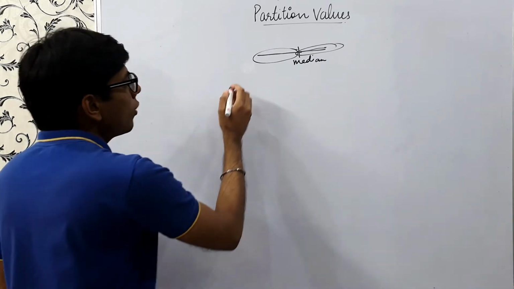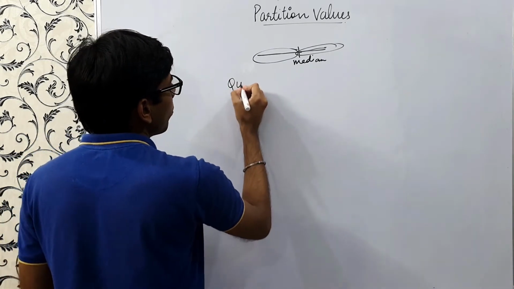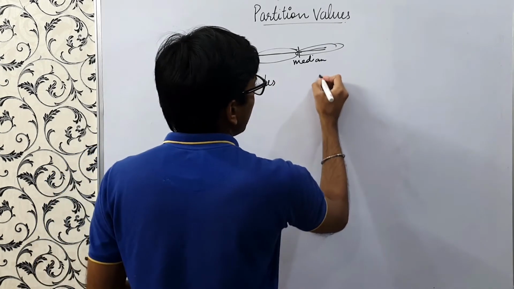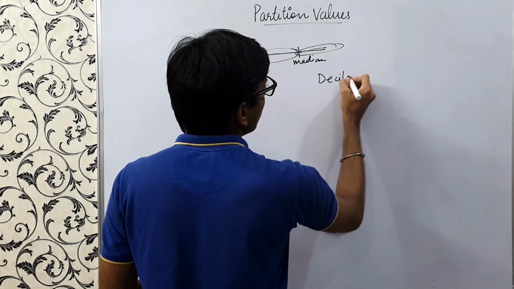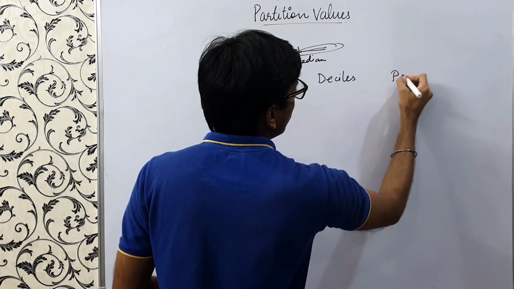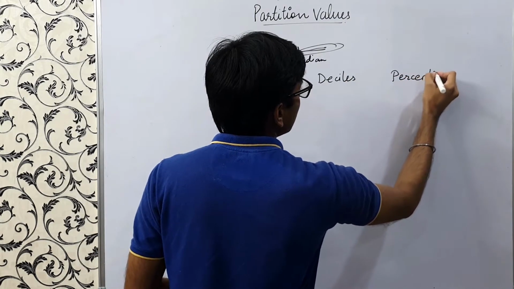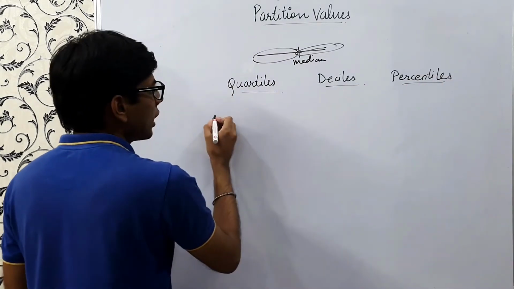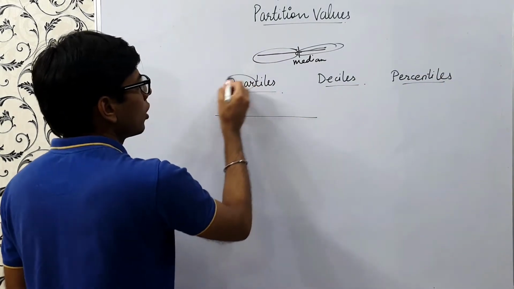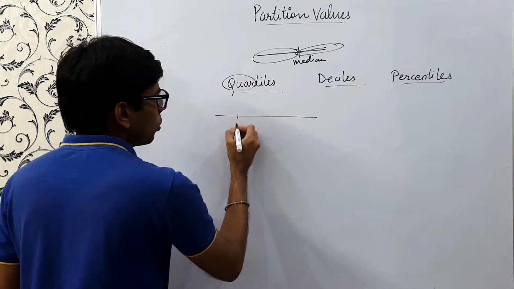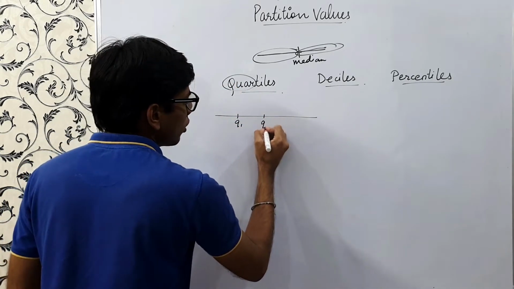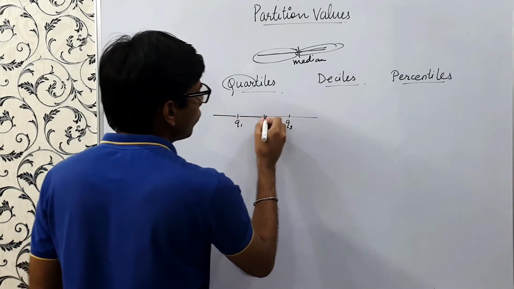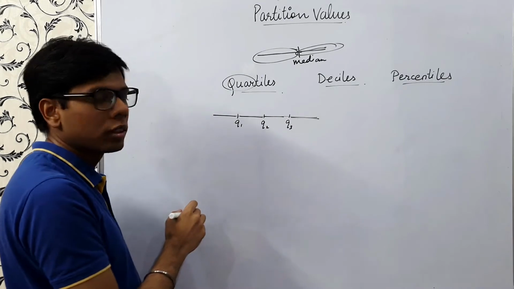Similarly, we have different partition values. One is quartiles, then we have deciles, and then percentiles. So what are quartiles? Quartiles are the quantities which divide the data set into four equal parts.